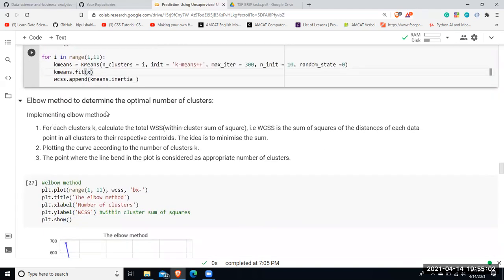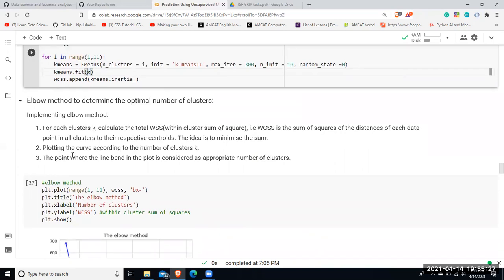Now to get the total number of clusters, I'll be using a method known as the elbow method. For each cluster count, I'll be calculating the WCSS. WCSS means within cluster sum of squares. It is the sum of squares of distances of each data point in all the clusters to their respective centroids.